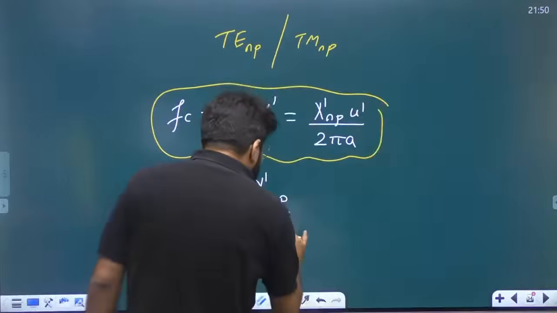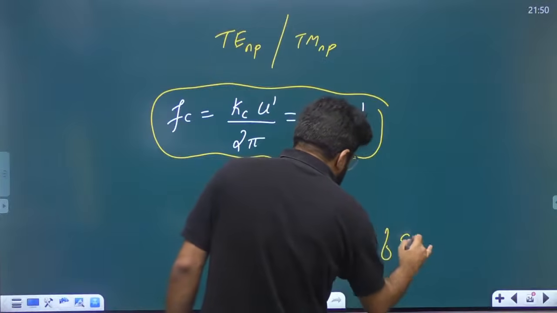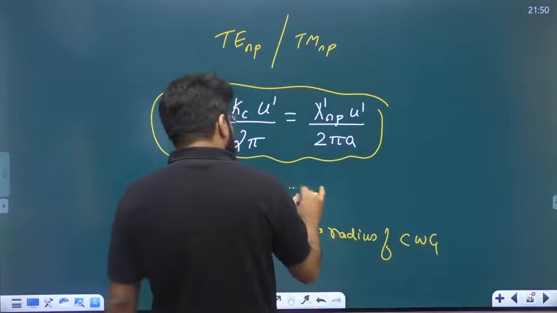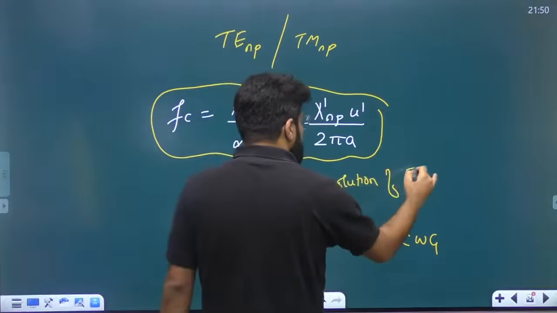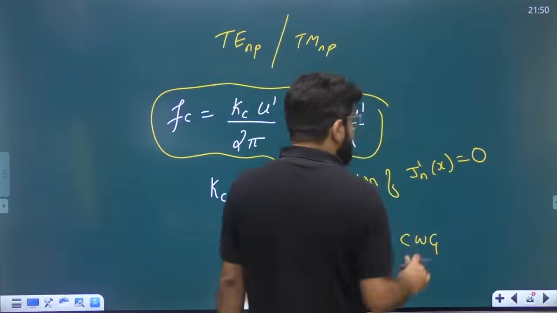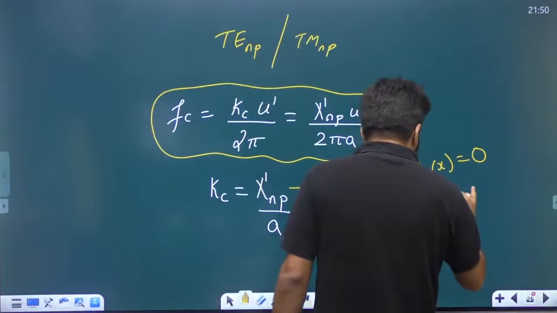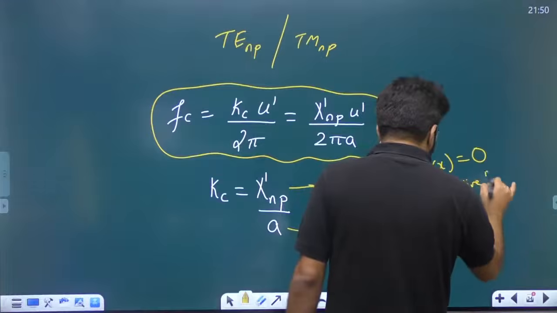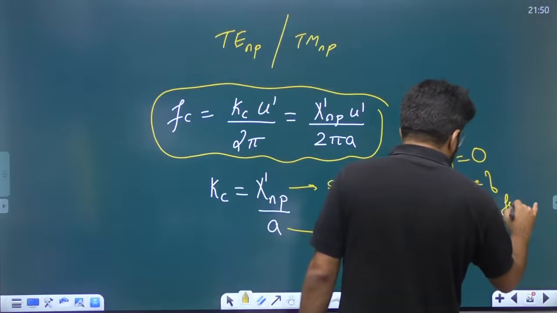Where A is known as the radius of the circular waveguide. And X dash NP is known as the solution of Jn dash X equal to 0. Jn dash is known as the derivative of Bessel's function. Now, do you need to solve Bessel's function in the exam? No, you can't.